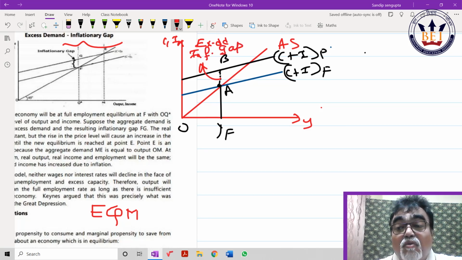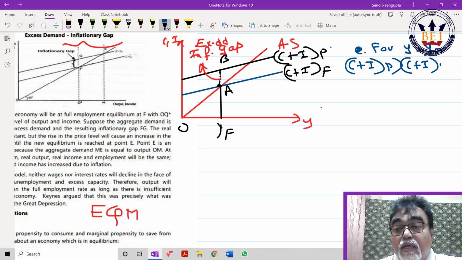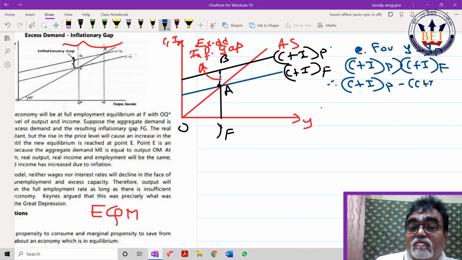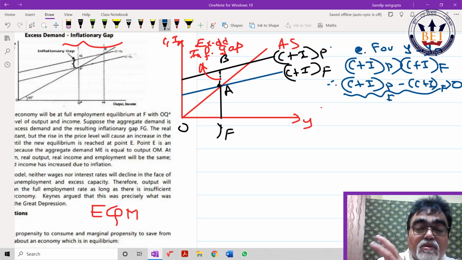Checker: for Y equal to YF, correct? C plus I potential greater than C plus I full employment, can I write? Potential is more than full employment. Next line, with your permission, can I write C plus I potential minus C plus I full employment greater than 0? What is that? Nothing but excess demand, right? So what is this gap? Nothing but the inflationary gap. Then you go through the language. In a nutshell, I just want to help you.